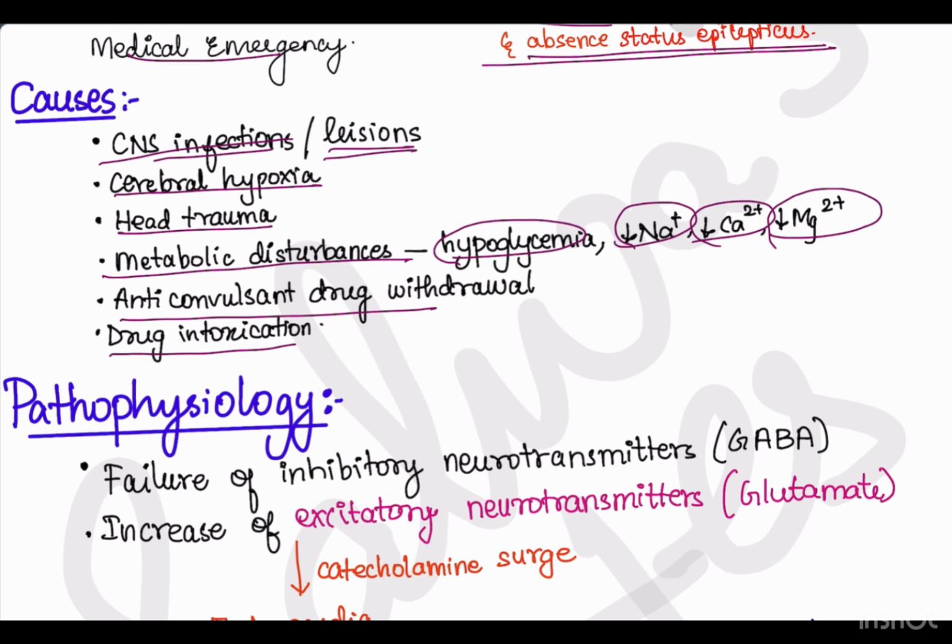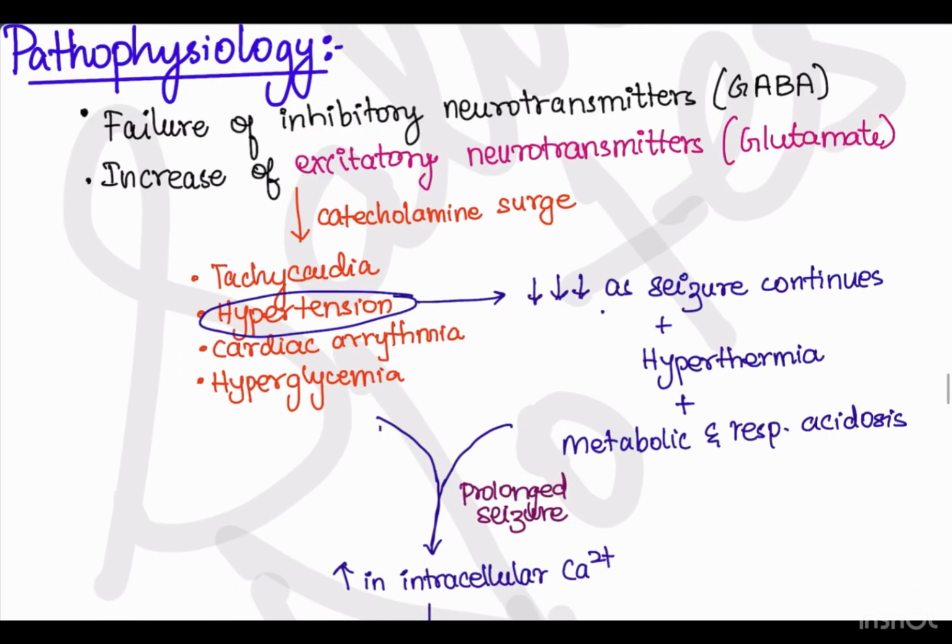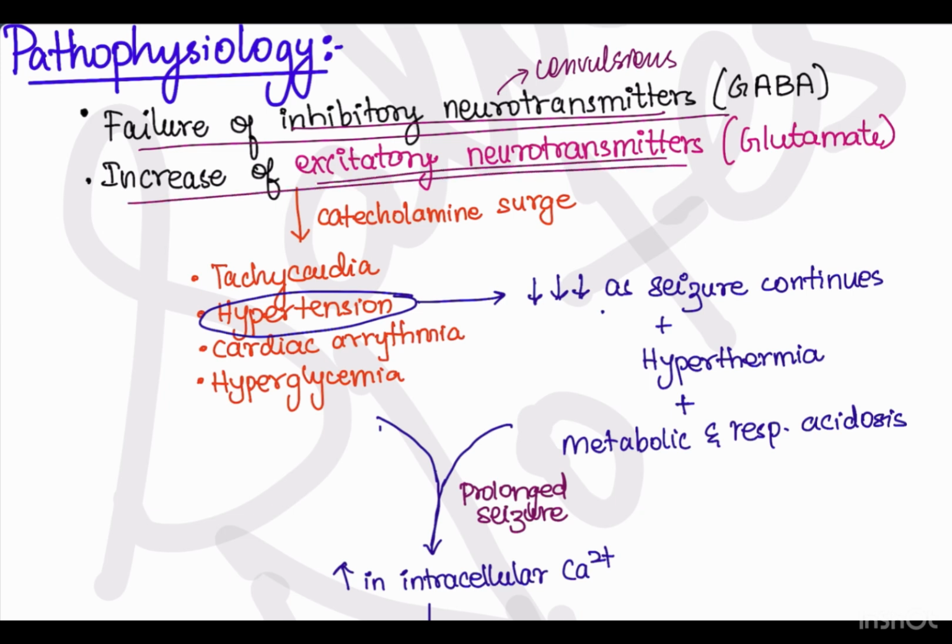Now let us look at the pathophysiology. It is due to failure of inhibitory neurotransmitters. That is, the inhibitory neurotransmitters will become less, leading to sustained muscle contraction and convulsions. And there is also an increase of excitatory neurotransmitters like glutamate, which will lead to muscle convulsions and contractions. Due to stress in the body, there will be a catecholamine surge, leading to tachycardia, hypertension, cardiac arrhythmia and hyperglycemia.